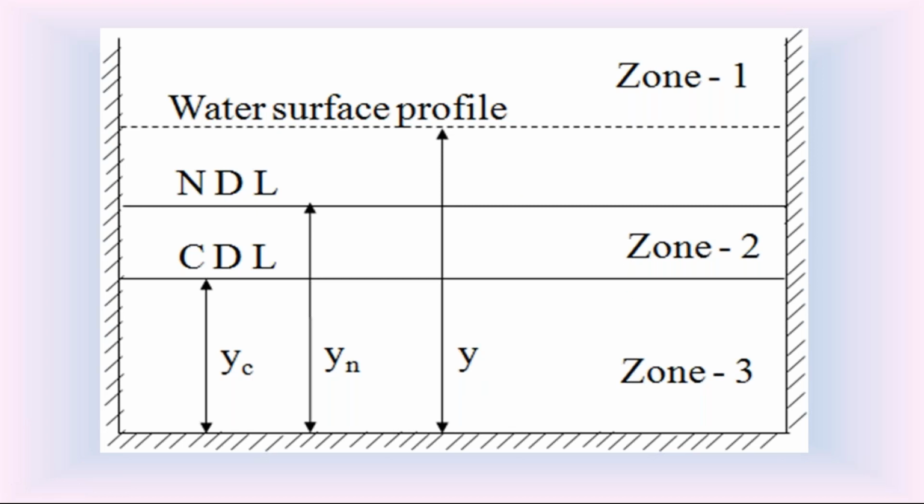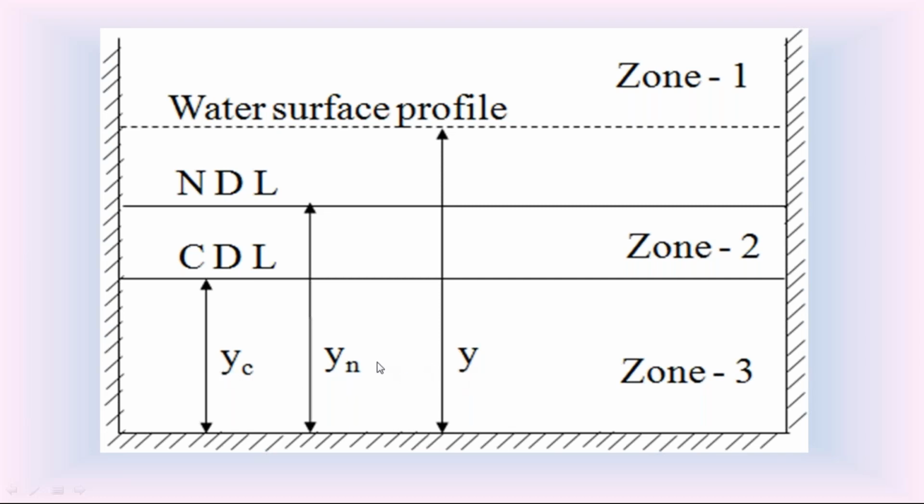So in the mild slope channel, the water surface profile is called M curve. Since the normal depth Yn is greater than Yc in the mild slope, the depth of flow Y may be more than Yn and Yc.